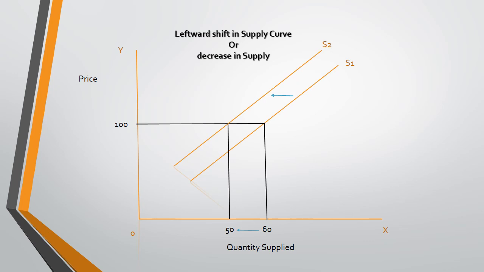And students, you know that quantity supplied decreases or falls due to unfavorable change in factors other than price, but it has no impact on the price of the product. So it will ultimately cause the supply curve to shift towards the left, or it can also be labeled as a decrease in supply. So this is the exact figure of leftward shift in supply curve. You have to draw in the examination the leftward shift in supply curve like this.